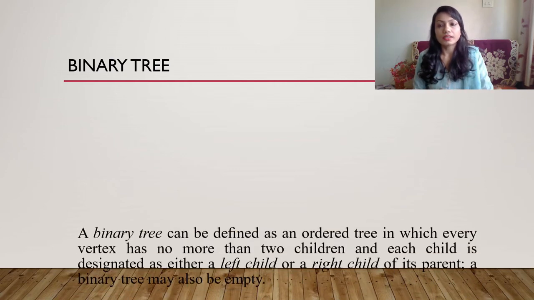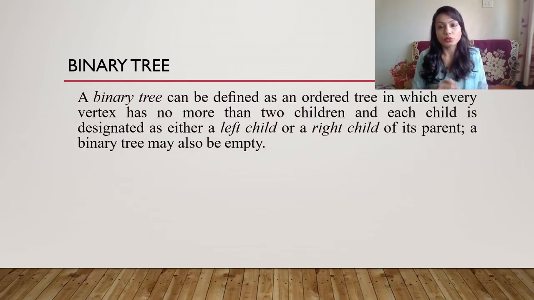So binary tree means what? It is also an ordered tree, wherein its children are ordered, and in this every vertex has either 0, 1 or 2 children. That is, the maximum number of children allowed in a binary tree is 2. Less than that is okay. It can have no children also, but maximum is 2.